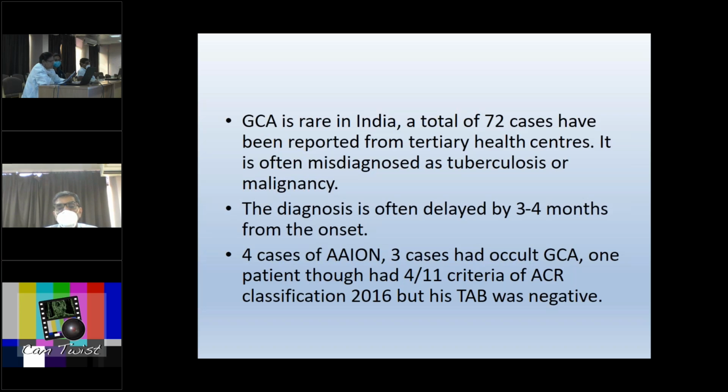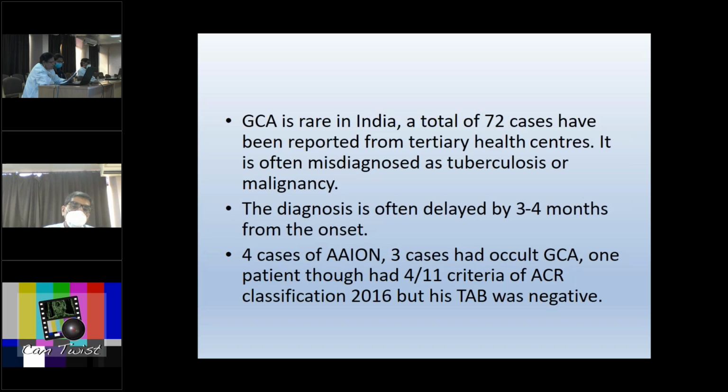Because of the rarity of this entity, there is usually a delay in the diagnosis of this condition, though it is an ophthalmic emergency because it results in irreversible permanent visual loss. Hence an early diagnosis is important, and that's why ophthalmologists come in the front line in the diagnosis of giant cell arteritis. We had 4 cases of arteritic type of anterior ischemic optic neuropathy.